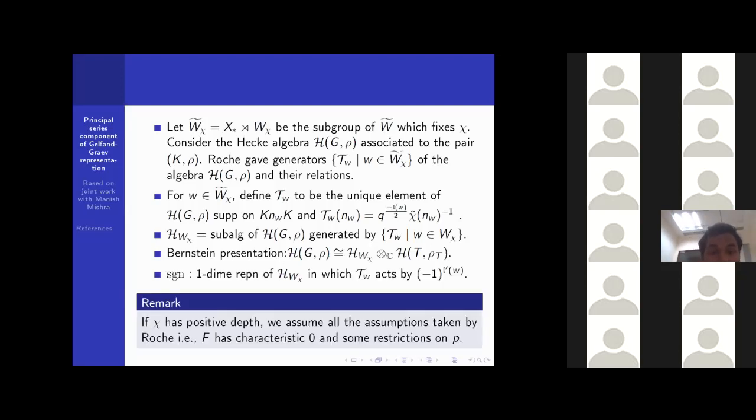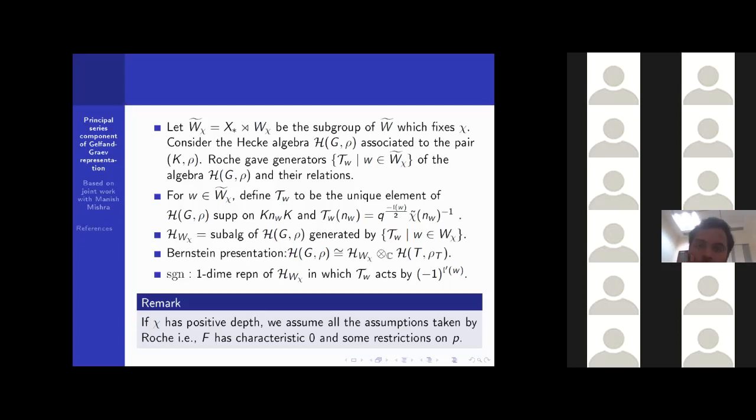Let SGN denote the one-dimensional representation of H(W_χ). This is the sign representation in which each T_w acts by the scalar (−1)^(l'(w)). Here l was the length function on W_Δ, but l' is the length function on W_χ.